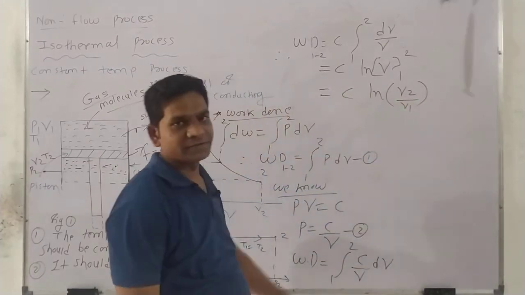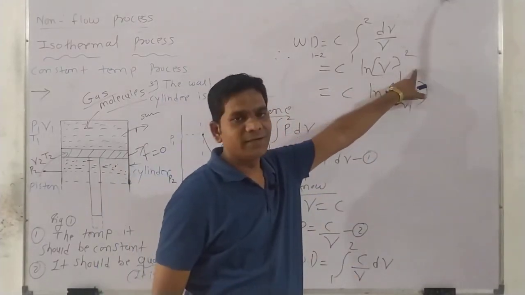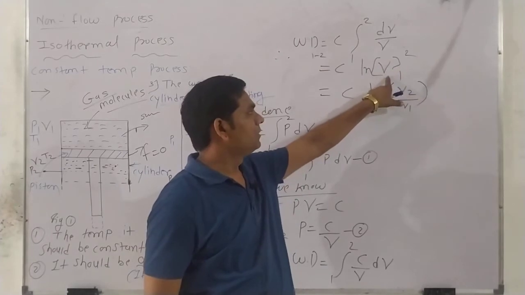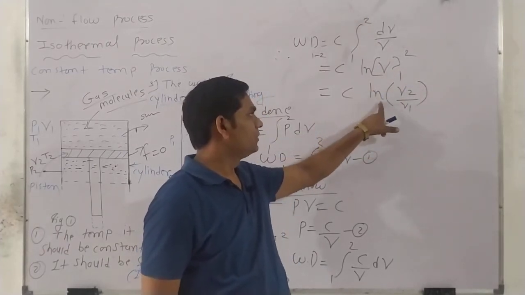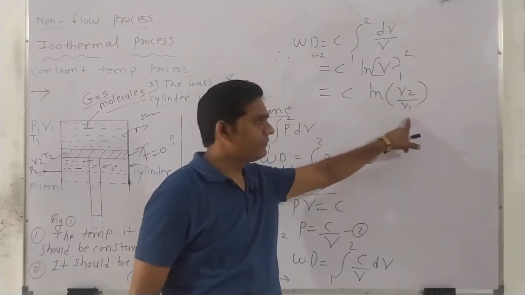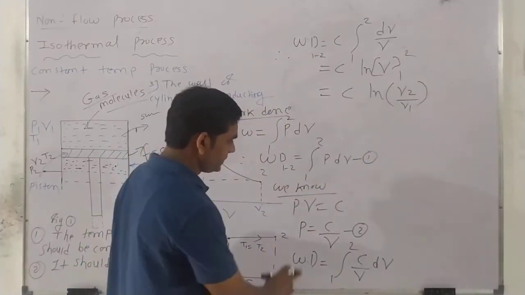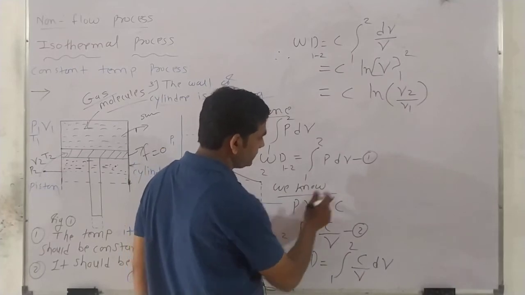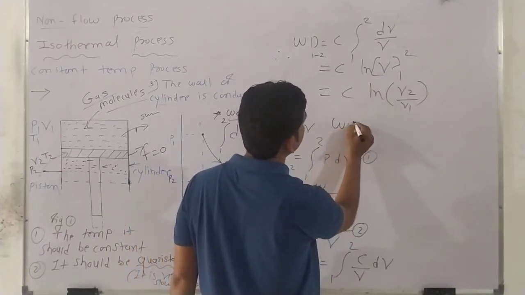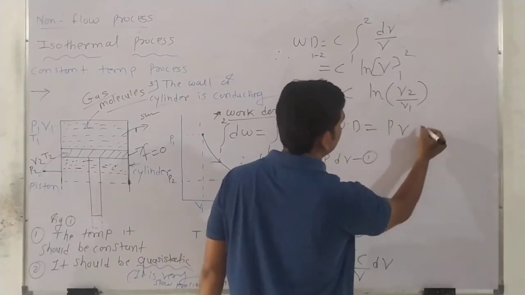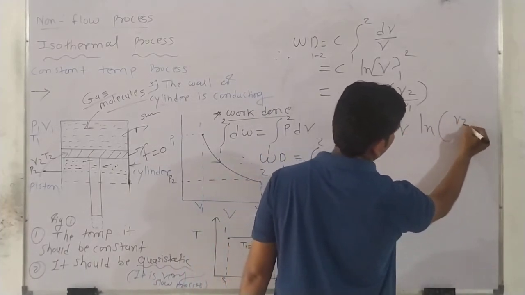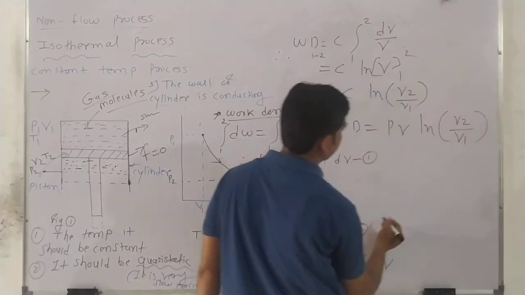This is V2 minus V1, and in the log rule, minus becomes division. So this C is replaced by PV here. Work done is equal to C, which is PV, ln V2 upon V1.